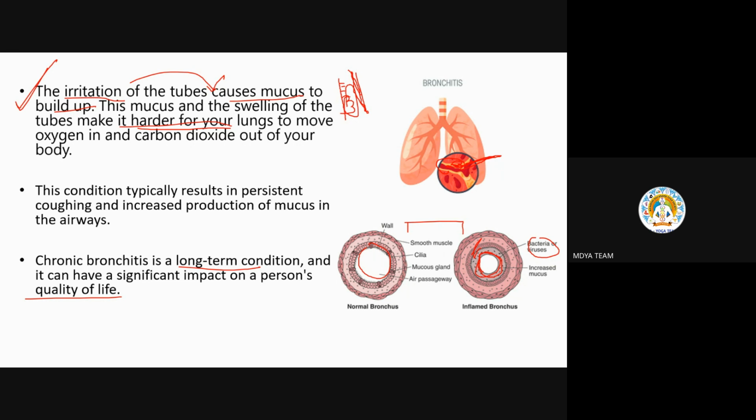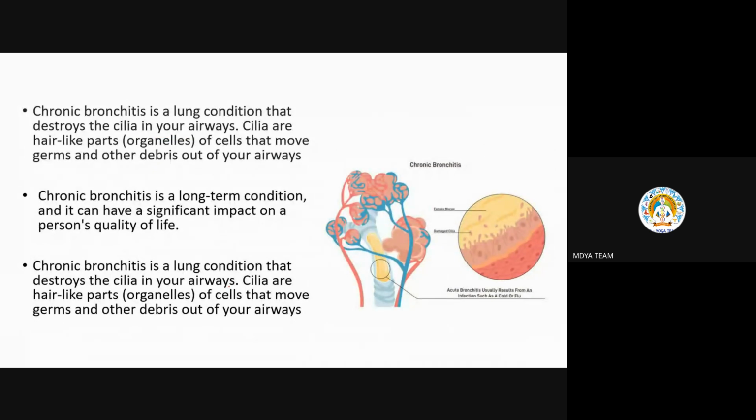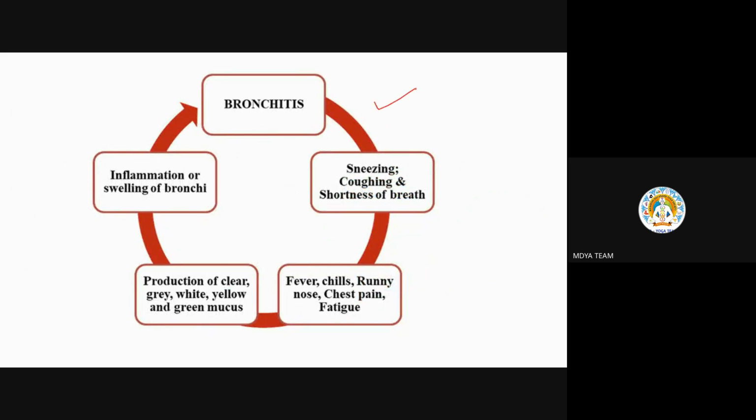Okay, sir? Okay, so now again there is a little explanation. Chronic bronchitis is a lung condition that destroys the cilia. Cilia are the hair-like projections that remove the germs and debris, as we have seen. It's a repetition of the same thing. This is a slide I repeated, sorry. This is a little summary of the whole thing we have studied. I repeated it many times, but still we'll see it.